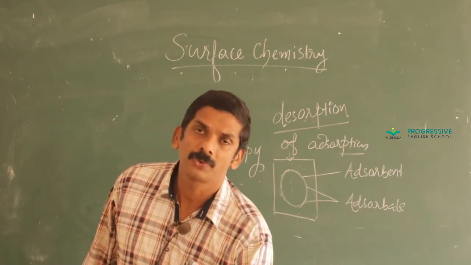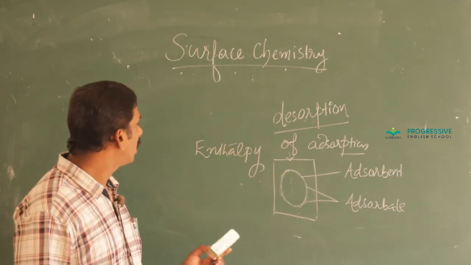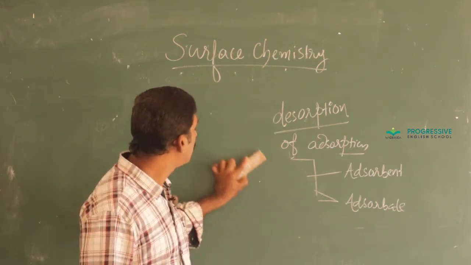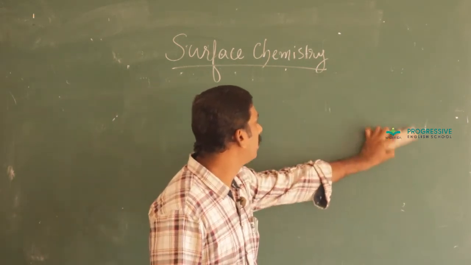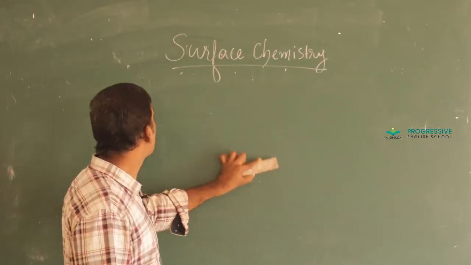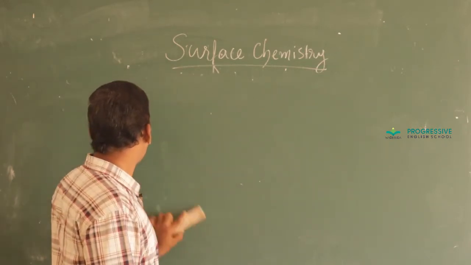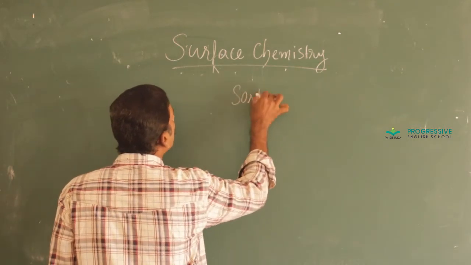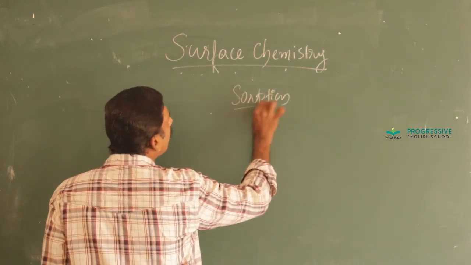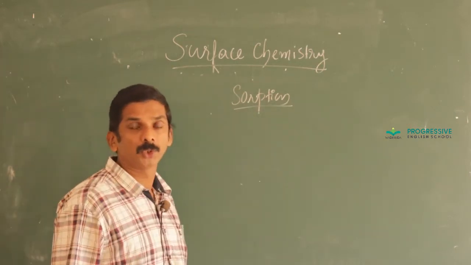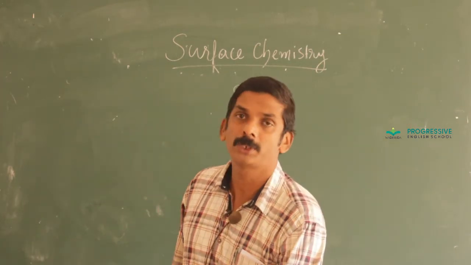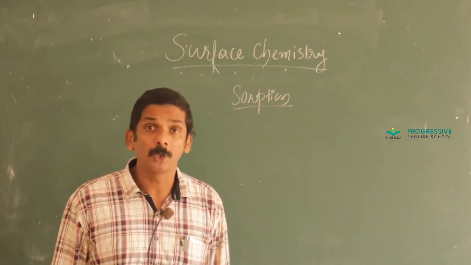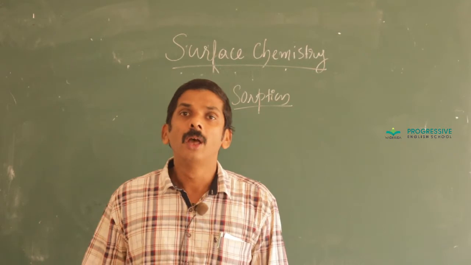Okay, enthalpy of adsorption. In certain cases, both absorption and adsorption take place simultaneously. The process in which there is simultaneous adsorption as well as absorption is called sorption. S-O-R-P-T-I-O-N, sorption. Sorption means a process in which both adsorption and absorption take place side by side or simultaneously. For example, when ammonia